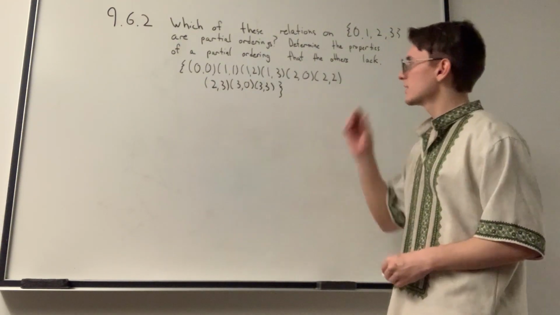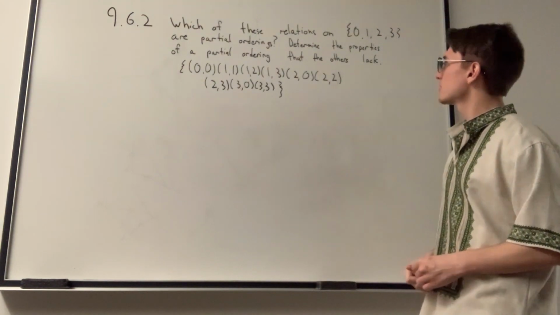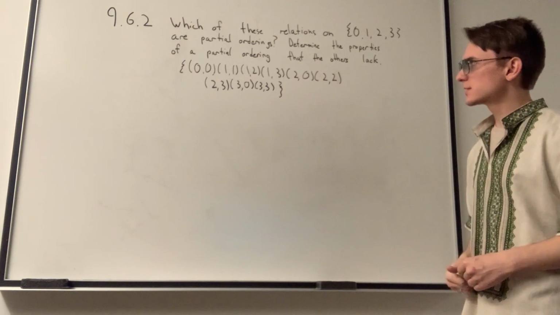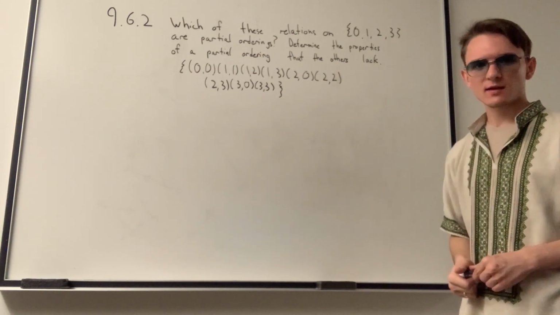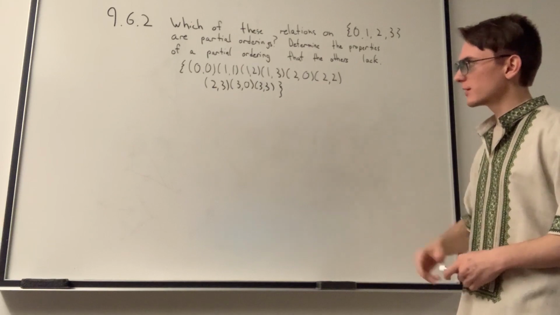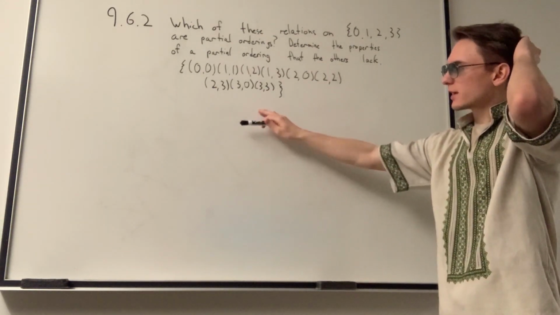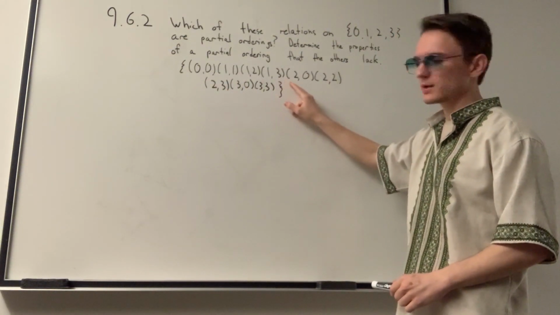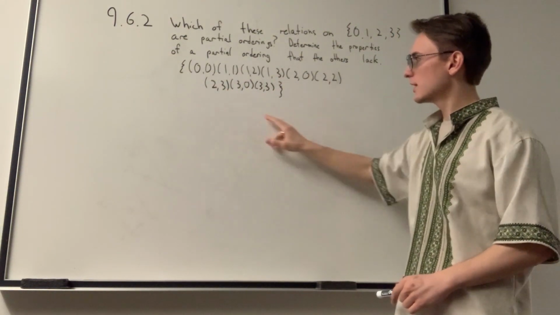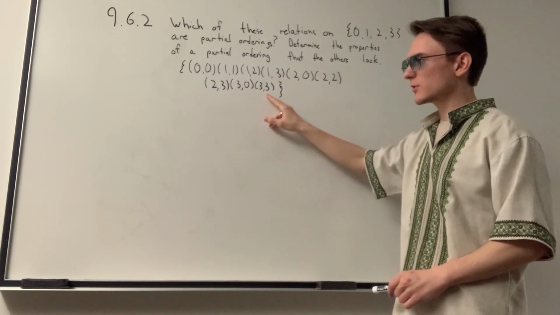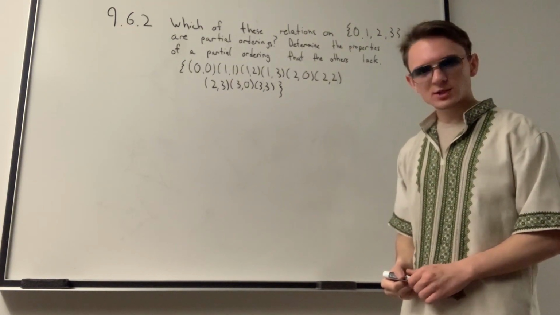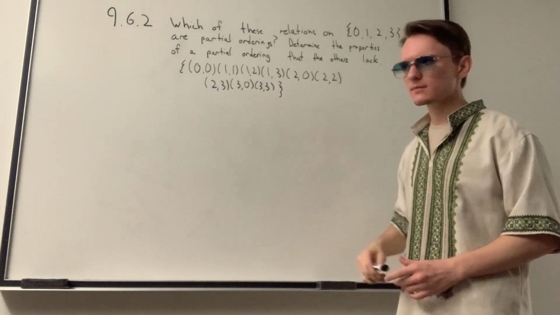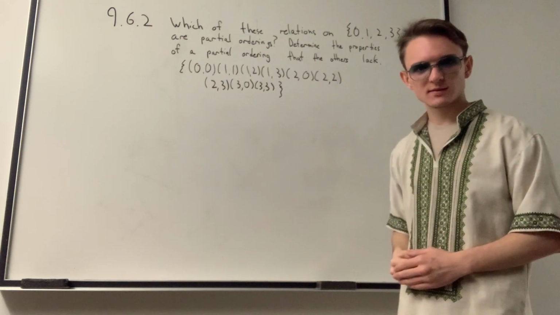The problem reads, which of these relations on {0, 1, 2, 3} are partial orderings? Determine the properties of a partial ordering that the others lack. So we're only given one problem here. We have the relation (0,0), (1,1), (1,2), (1,3), (2,0), (2,2), (2,3), (3,0), and (3,3). The question asks us to determine whether this is a partial ordering, otherwise known as a poset.